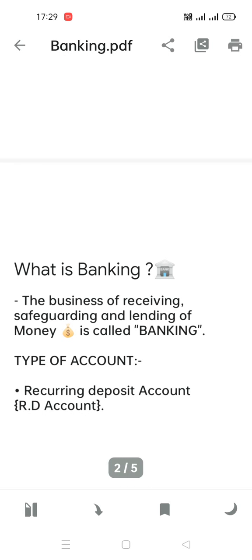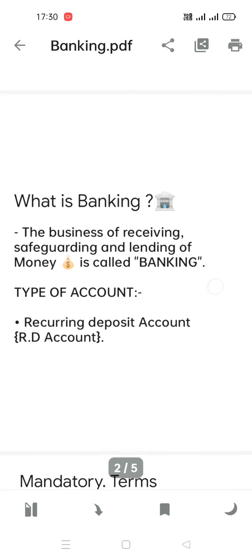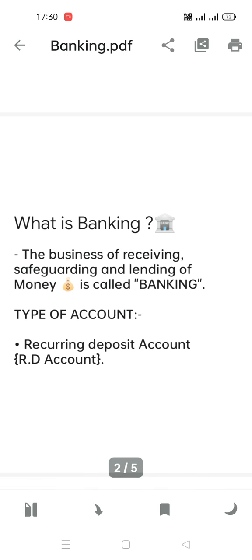And at the expiry of this period, this is known as what? This is known as the RD amount. So we are going to deal with only one type of account, that is RD account, recurring deposit account, in this particular chapter.